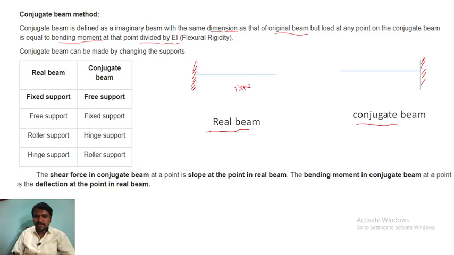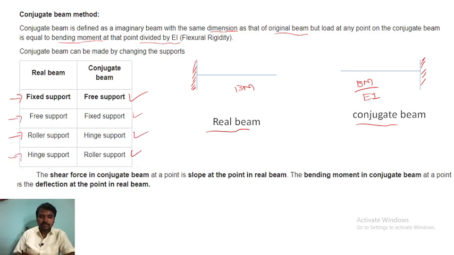Here the bending moment is the same as what you calculate, but in the conjugate beam, the load at any point equals the bending moment divided by EI, the flexural rigidity. So if the real beam is fixed, in the conjugate beam it is free support. If in the real beam it is free support, it is fixed support. Roller support and hinge support are opposite. Remember they are opposite each other. If in the real beam it is fixed, in the conjugate beam it is free support. If in the real beam it is free support, in the conjugate beam it is fixed support. Like this, you have to remember simultaneously.